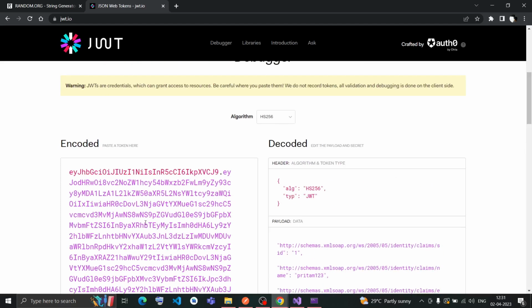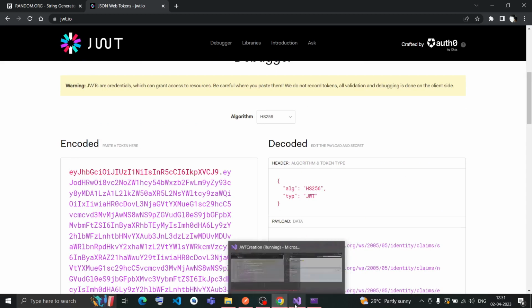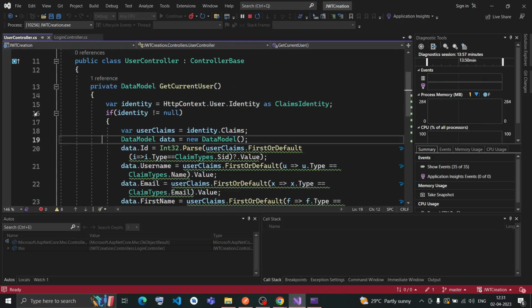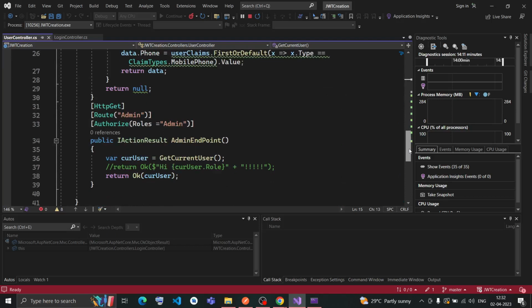So it will pass all this information encrypted like this encoded one. Let me go here again in the user controller and put a debugger point. Not in the get current user, I will put the debugger in this method. This is a get method. The method name is admin endpoint. This method admin endpoint will return me the user data.